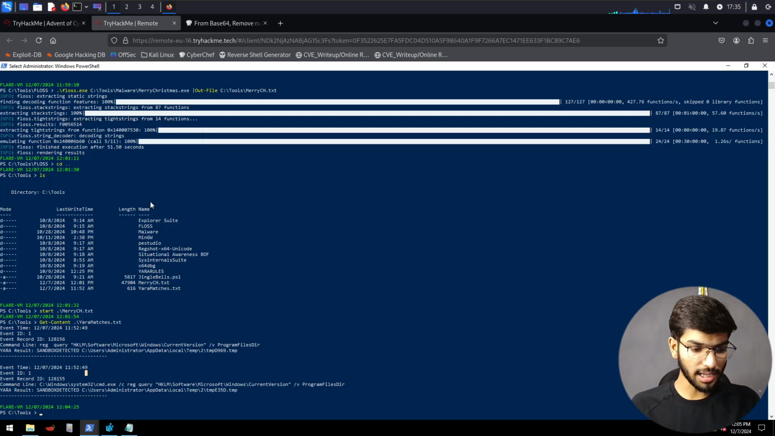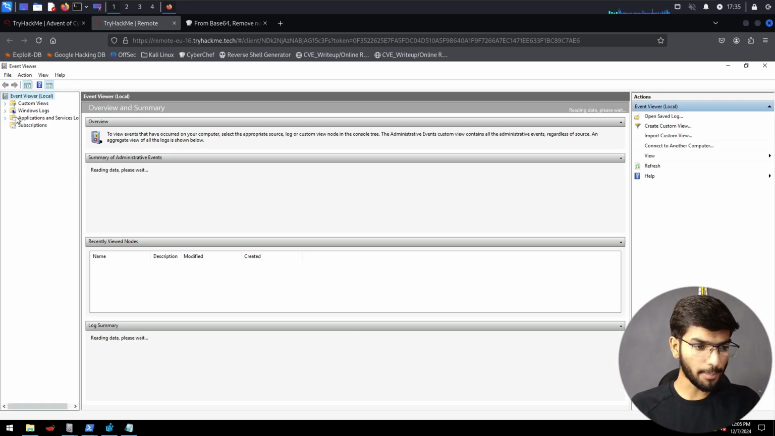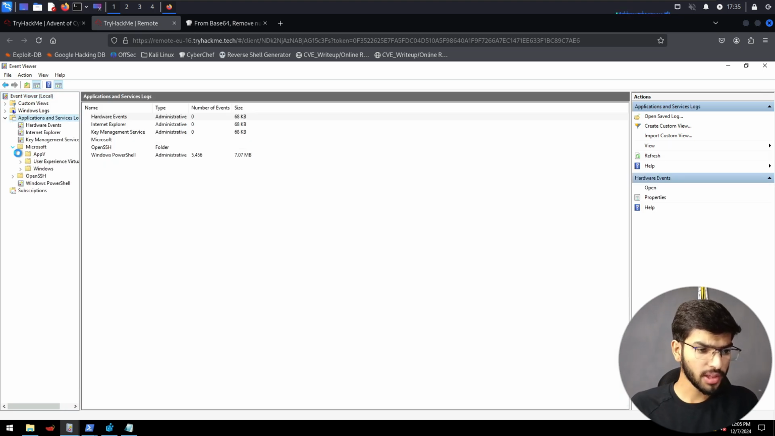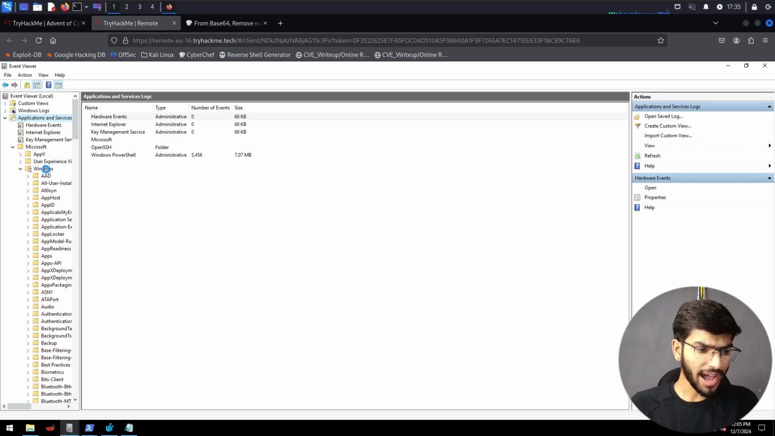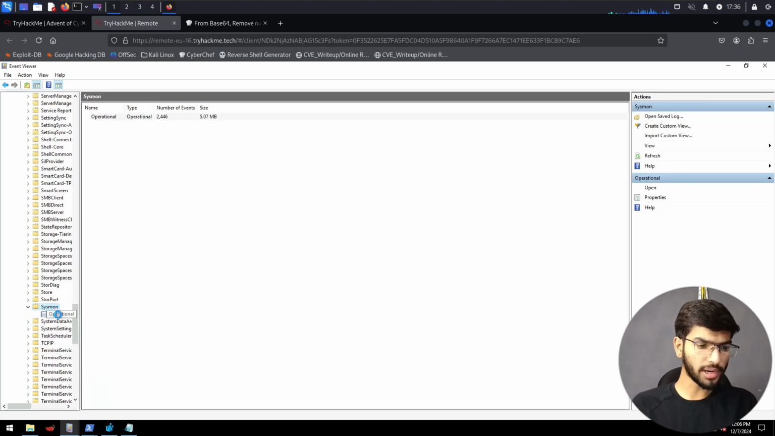So let's go there. Let's replicate those steps. Let's open the Event Viewer, and then browse to Application and Service Logs. Here, let's go under Microsoft and then choose Windows. Scrolling down, we see Sysmon is present. Here, we see Operational.